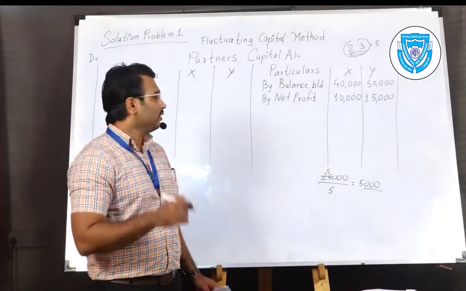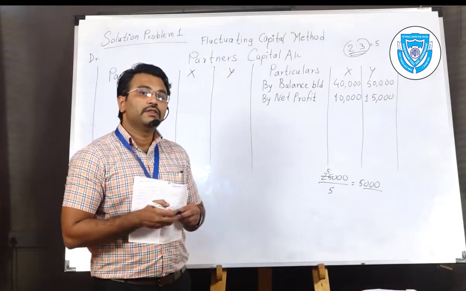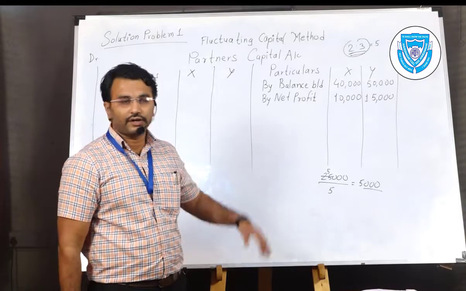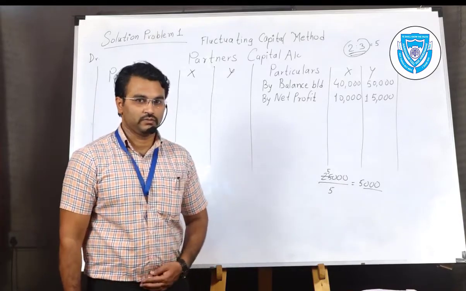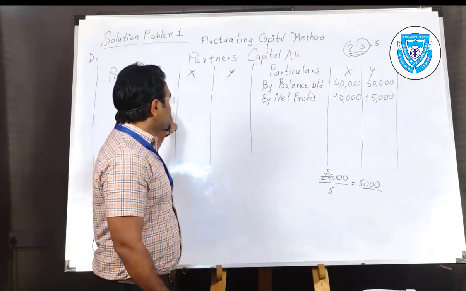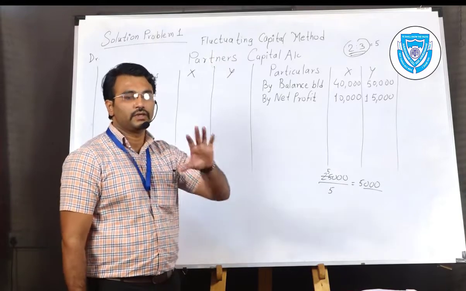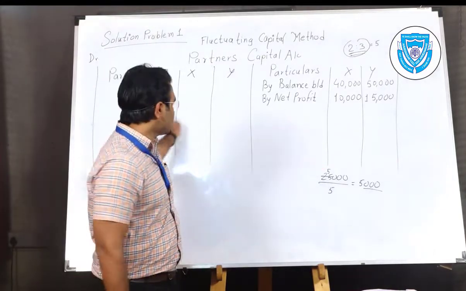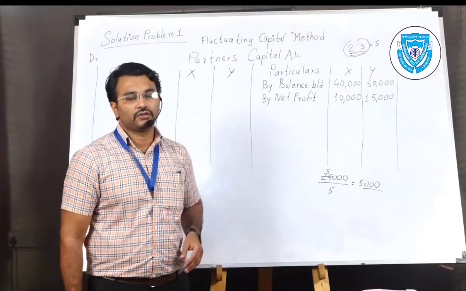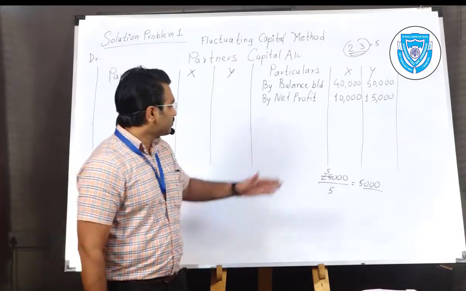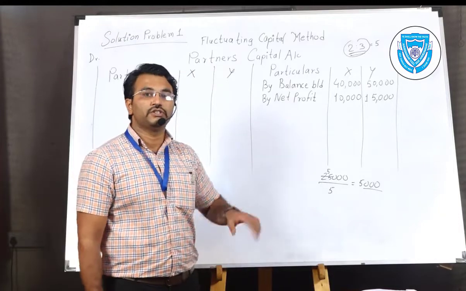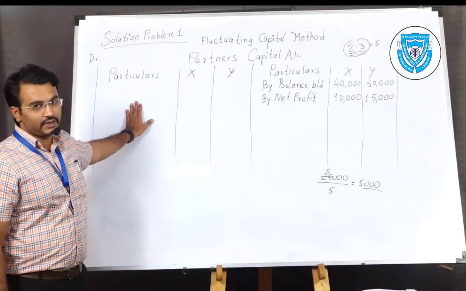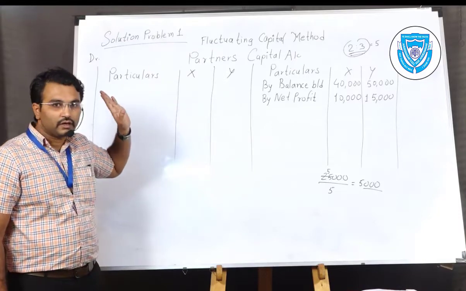If the profit is credited to the capital account, it increases the capital balance of the partners because it already has a credit balance. Items posted to the debit side will deduct the balance of the capital account. If it is a net loss instead of profit, we have to post it to the debit side of the partner's capital account.